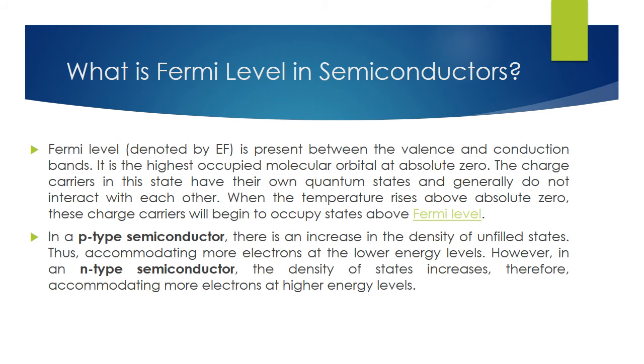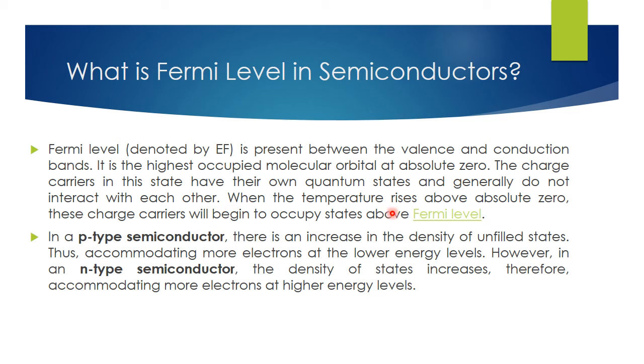Therefore, what is the Fermi level in a semiconductor? The Fermi level, denoted by F, lies between the valence band and the conduction band. It is the highest occupied molecular orbital at absolute zero. The charge carriers in this state have their own quantum states and generally do not interact with each other.